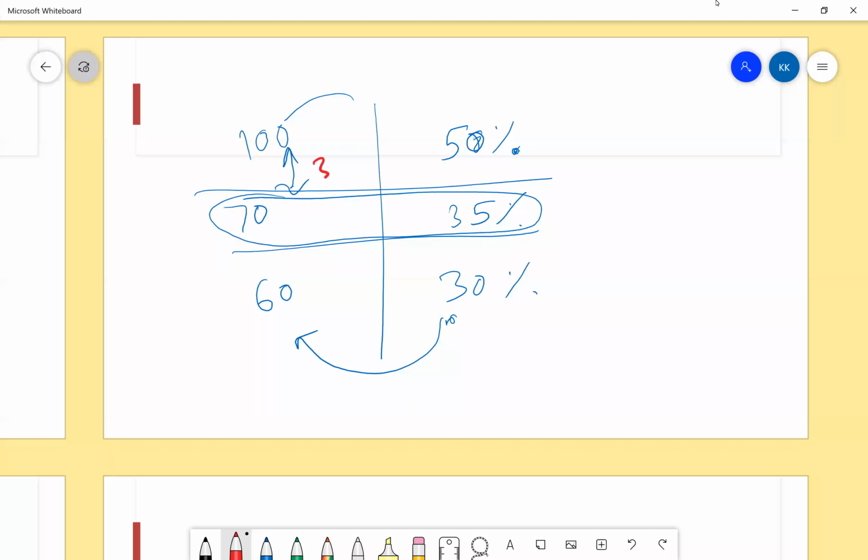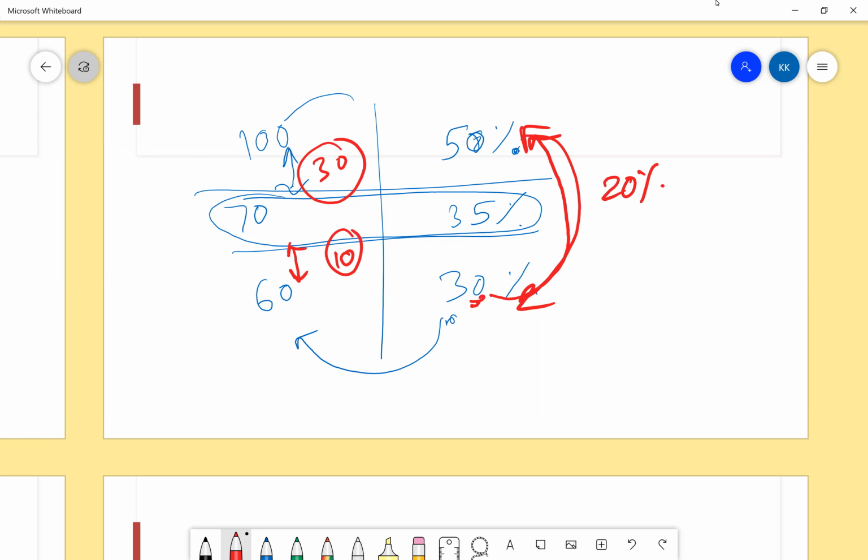30. And how much is this gap? 10. Now what is the difference between this? 20. 20%. Now from going to 30, from 30 to 50%, will I require this 40 marks?